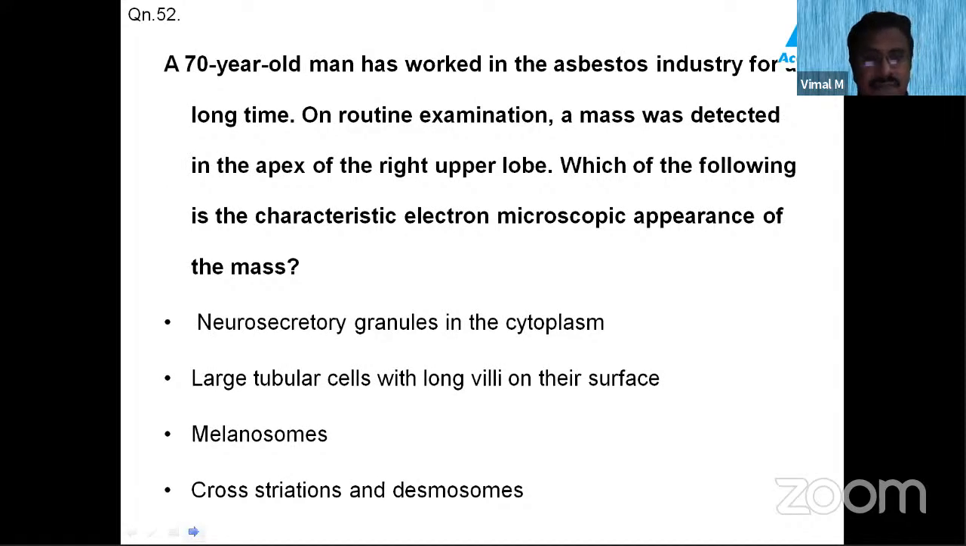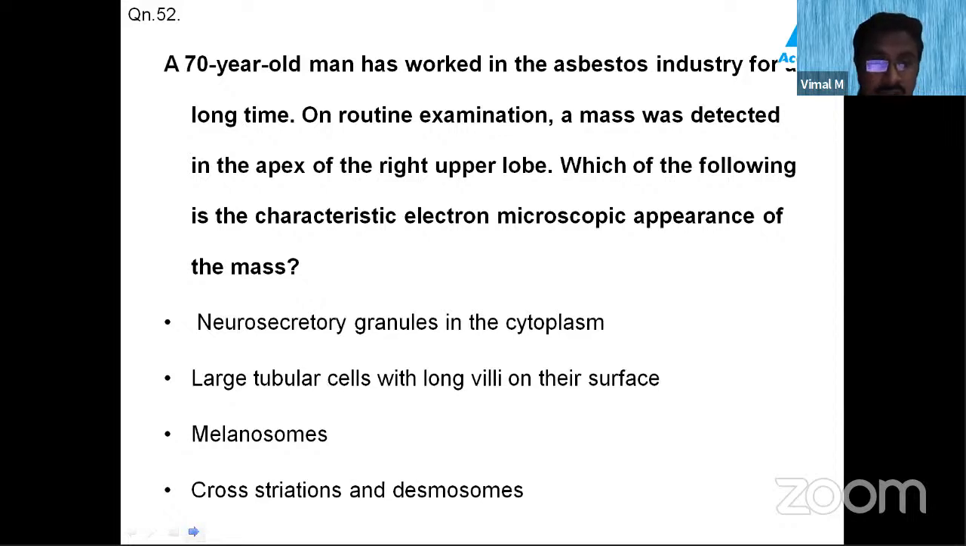Let us solve this question. A 70-year-old man has worked in the asbestos industry for a long time. On routine examination, a mass was detected in the apex of the right upper lobe. Which of the following is the characteristic electron microscopic appearance of the mass? You should know that the man has worked for a long time in the asbestos industry, and now he is presenting with a mass. So you should know what mass in the lung is caused by asbestos, and then you can answer what you can see electron microscopically.